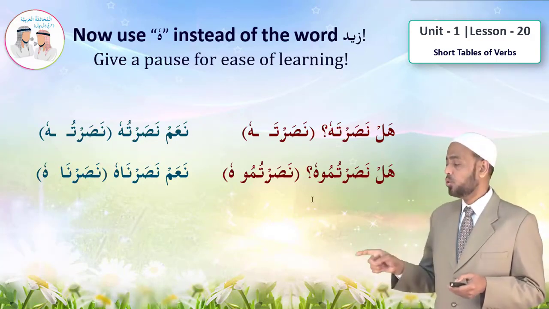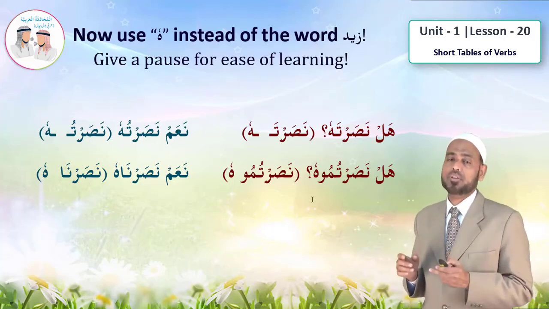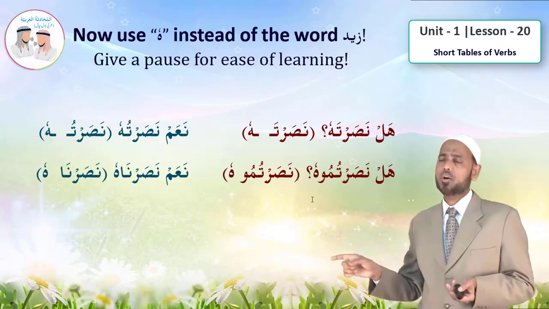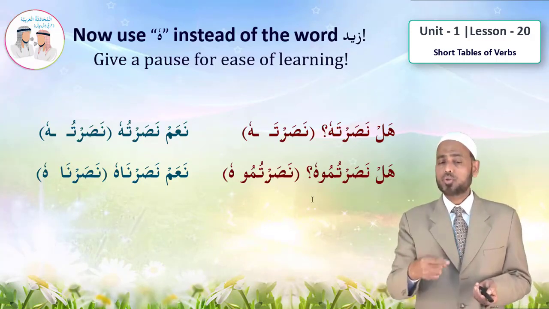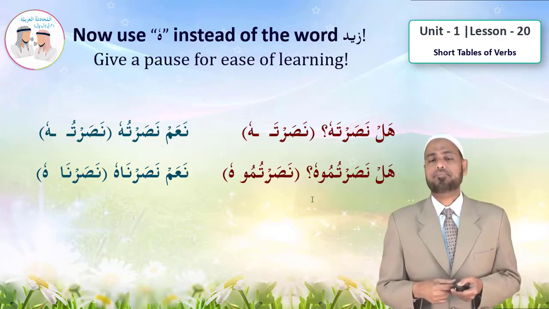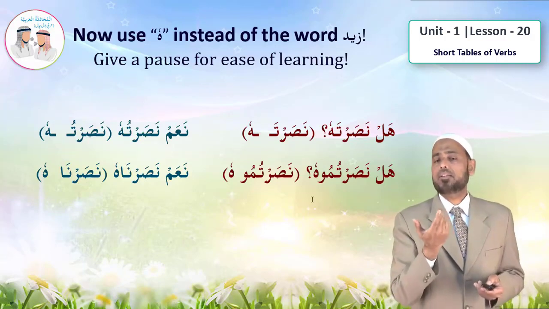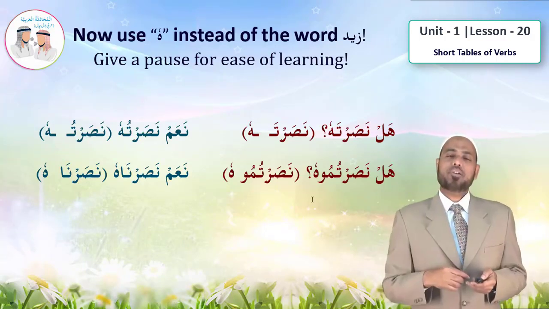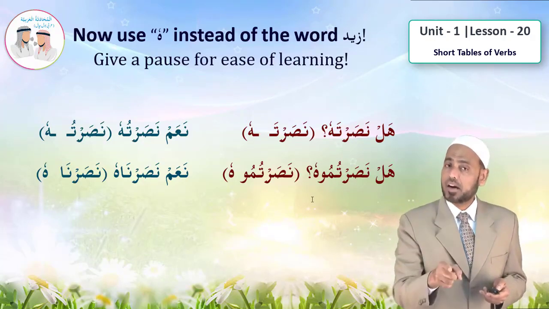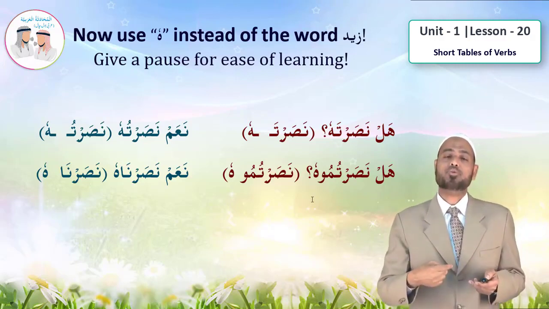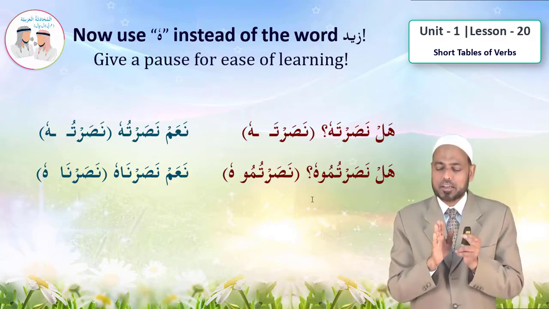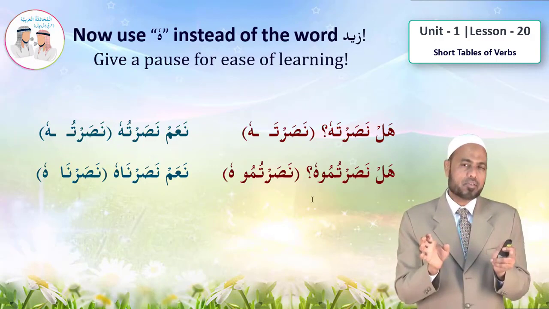So when this hu, hum, ka, i, kumna is attached to verbs, they become objects. Like nasarta Zaidan, nasartahu: him, them, you, I, me, you and us. They just become objects. So just replace this Zaid with hu. Make sure to give a pause between verb and hu. Hal nasarta, hu? Naam nasartu, hu? I helped him. This way the verb and object will be clear in your mind.